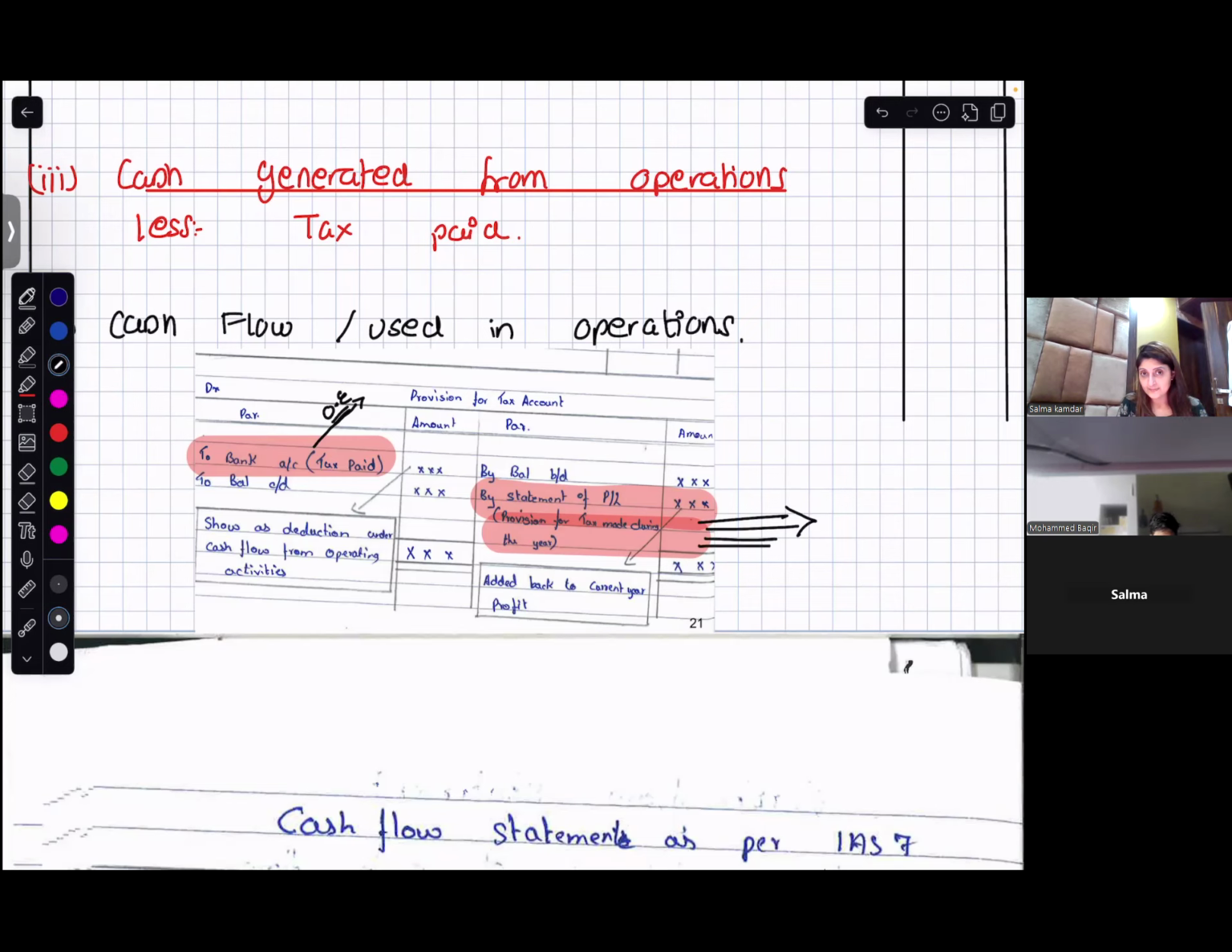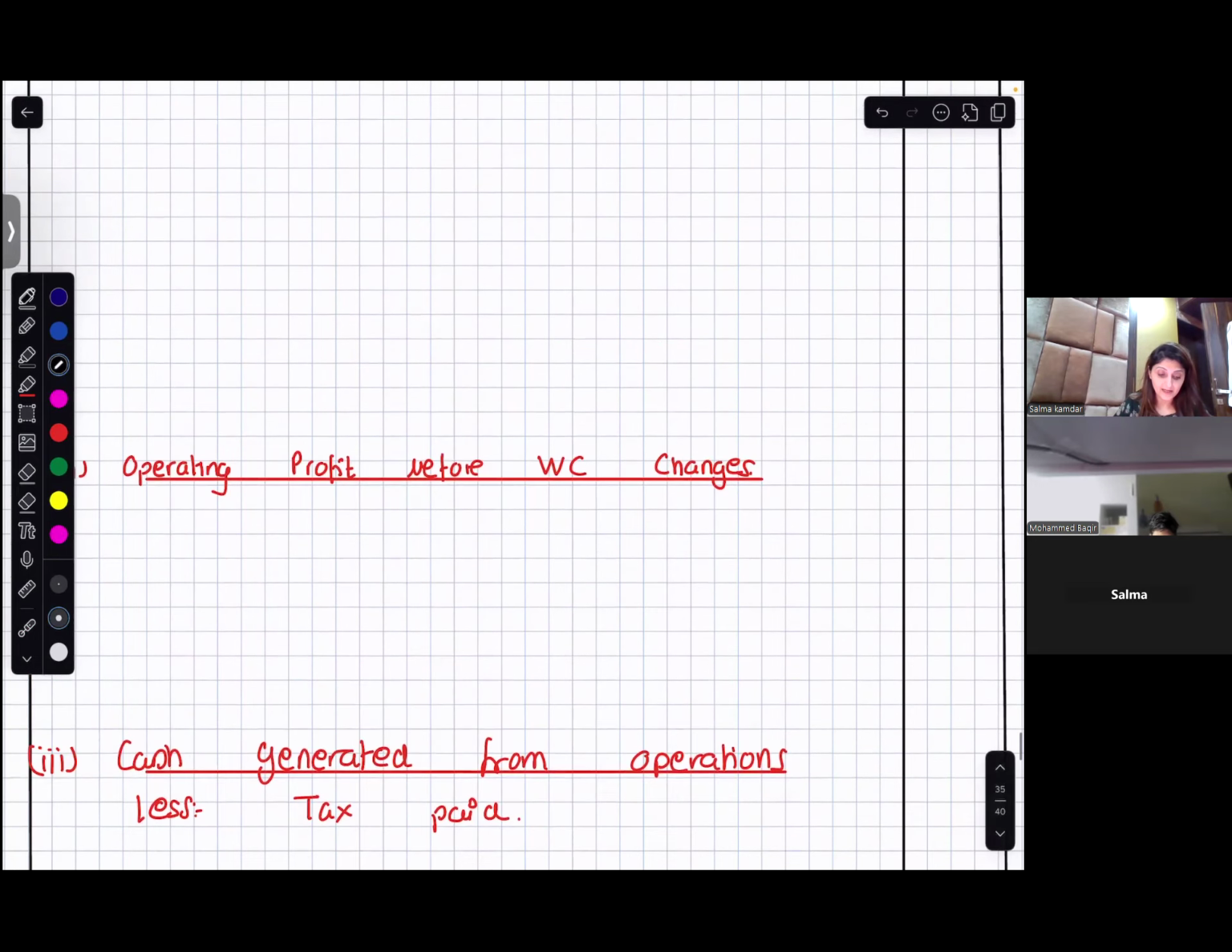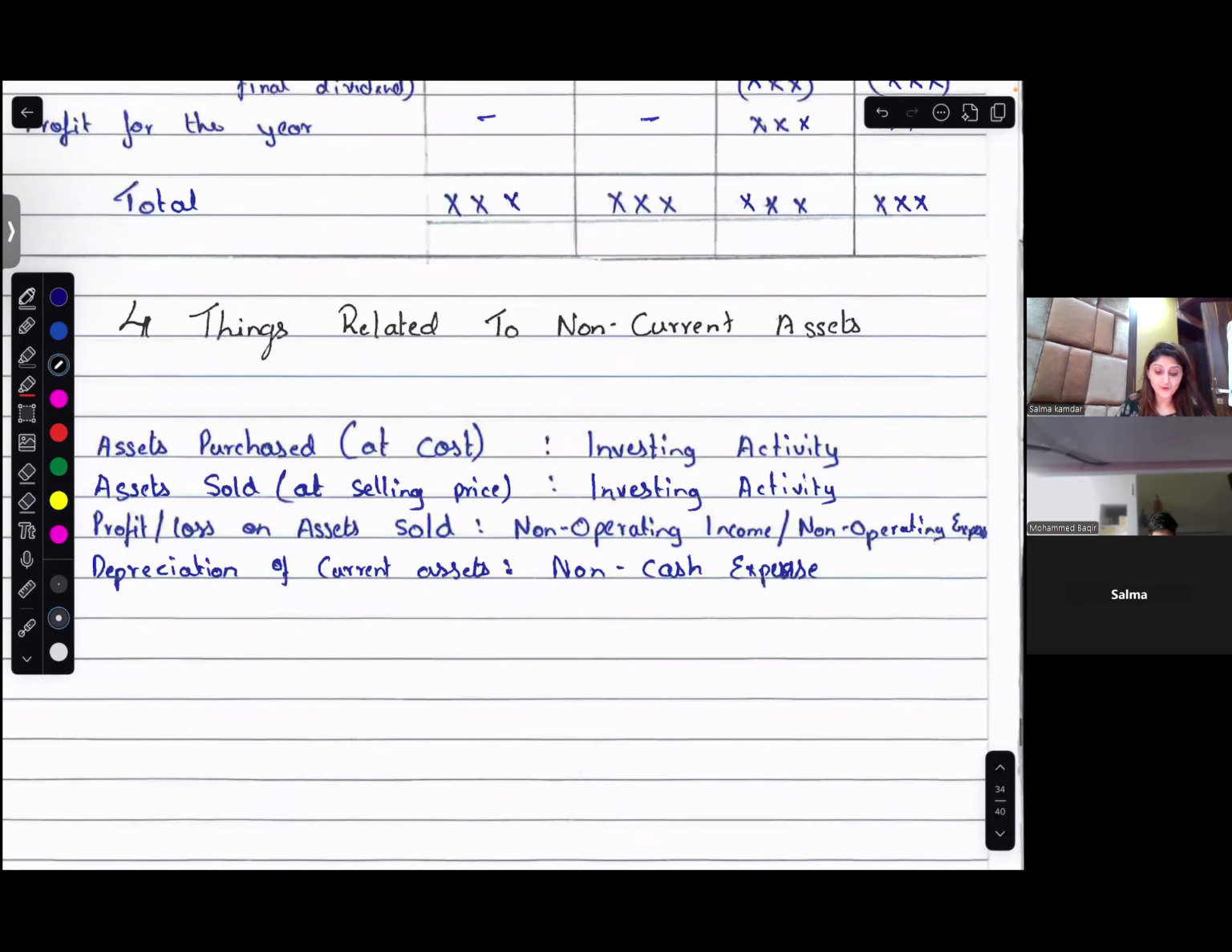This is provision for tax current year. So this would go to net profit before interest and tax and extraordinary items. So this would go in your working note number one. Are you with me? Yes, sir.